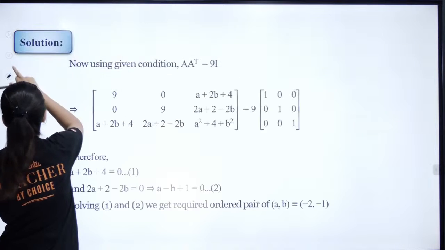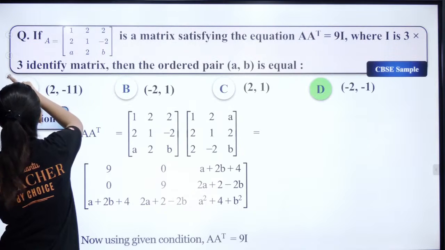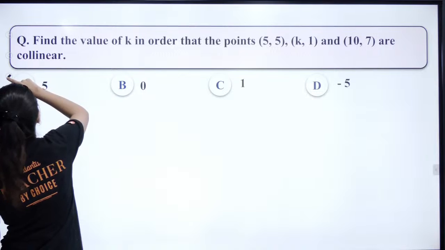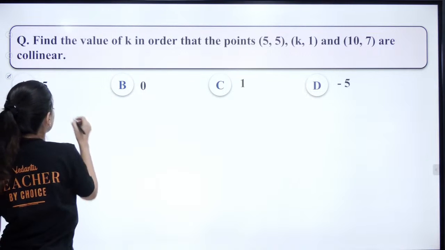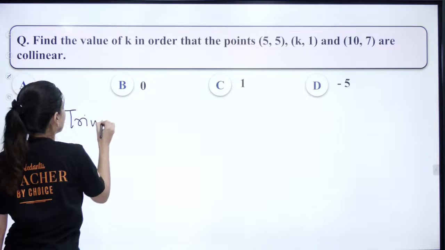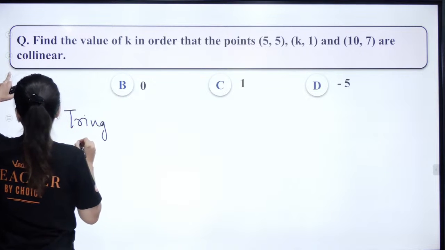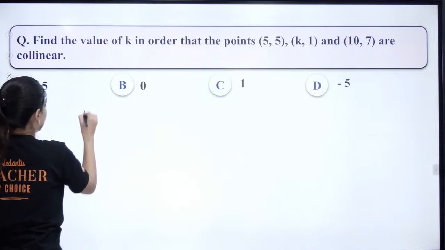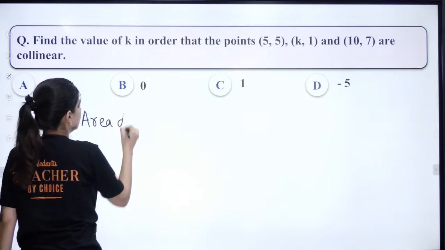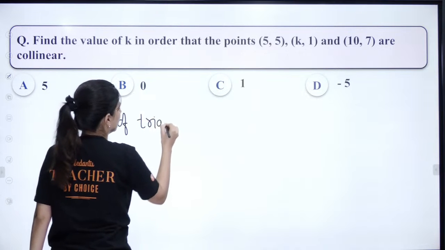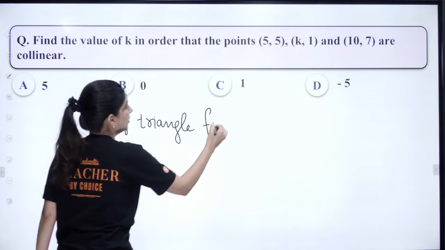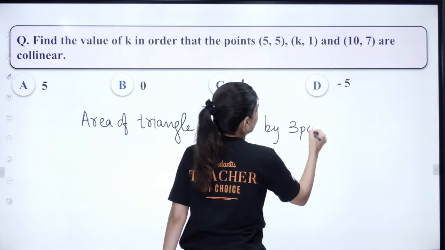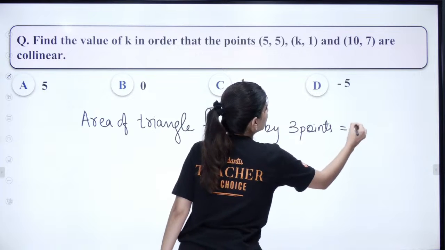Okay. Area formed by these 3 points. Triangle formed by these 3 points. Area of triangle formed by 3 points, or 3 collinear points, will be equal to 0.